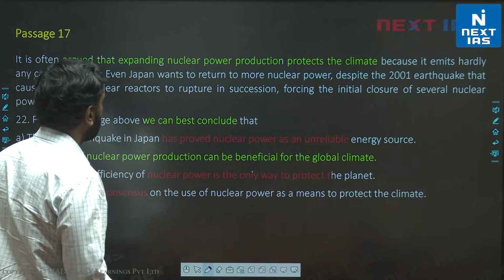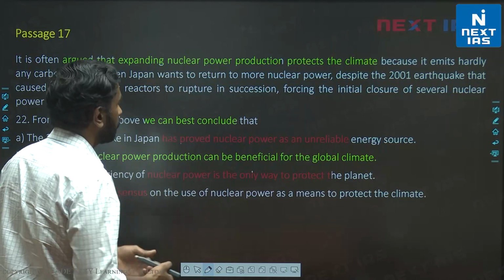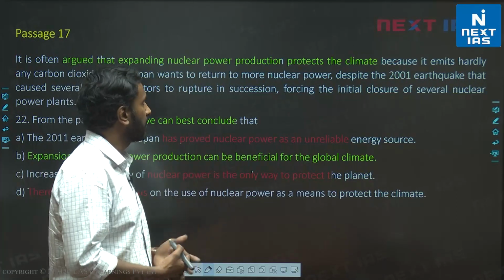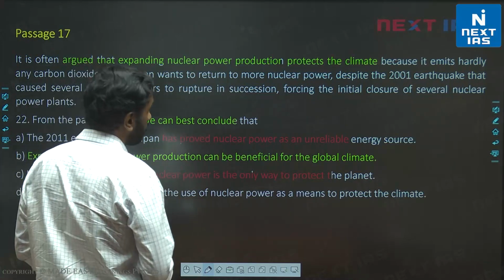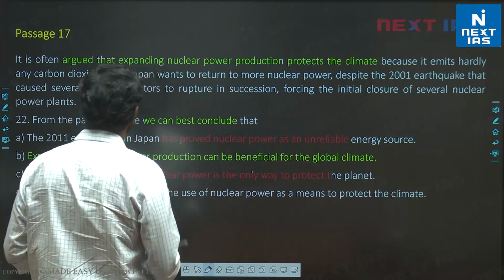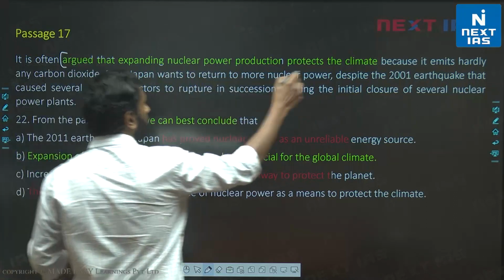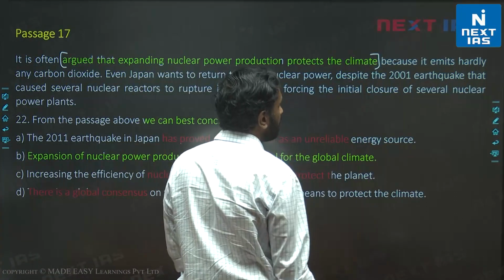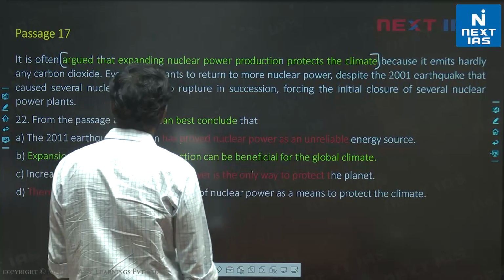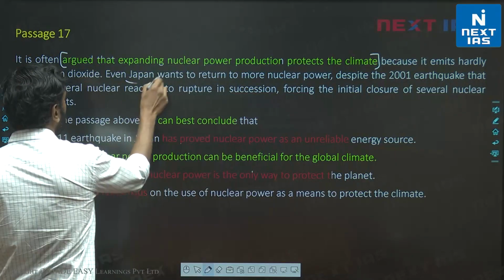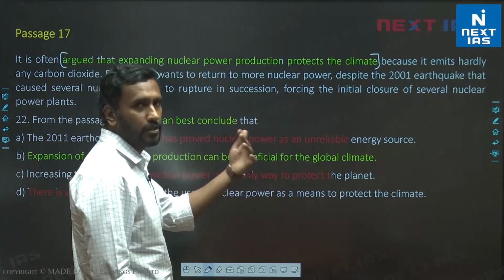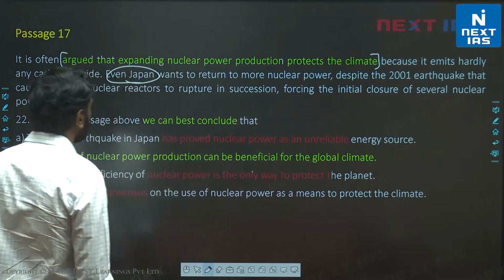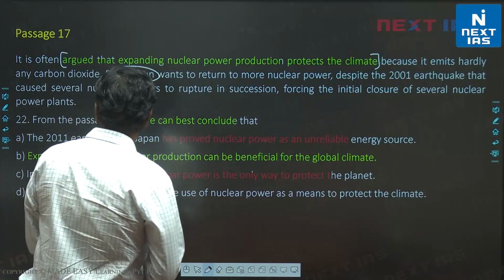From the passage, we can best conclude that. So, sort of inferential, implication based. It is often argued that expanding nuclear power production protects the climate. So this is the main point of the author, and I'm sure all of you went through the passage. Fairly easy passage. We are told nuclear power is good, and we are given the example of Japan, where even after the earthquake they're still pursuing nuclear power. So they feel nuclear power is beneficial, and that's what is discussed. So which conclusion would be valid?